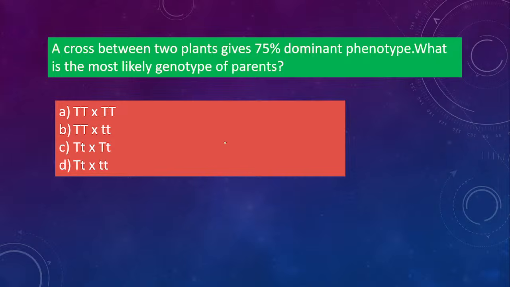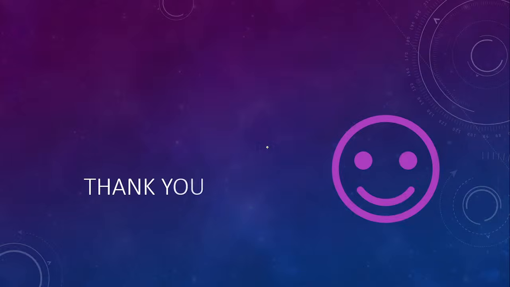A 3:1 ratio, so 3 means dominant, right? So 75%, if it has to be dominant, it will be option C, heterozygous. Both parents have to be heterozygous, then it will get a 3:1 ratio, and 75% dominant phenotype will show, otherwise it won't. Okay, so that's it.